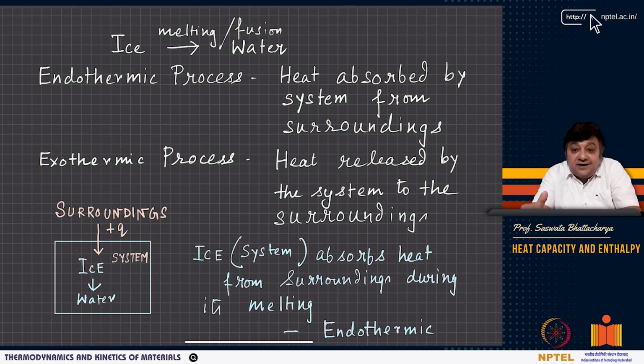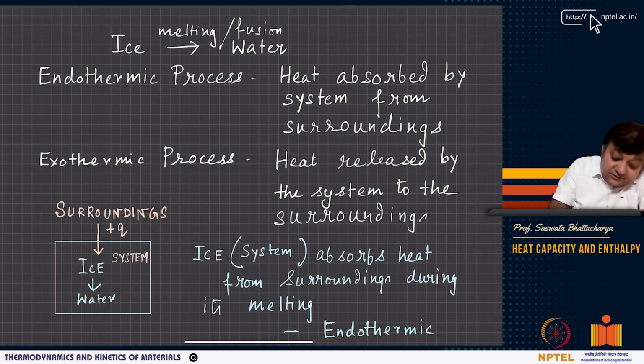An endothermic process is one where heat is absorbed by the system, coming from the surroundings. And where heat is released by the system to the surroundings, it is called an exothermic process. So there are two types of processes: in one case heat is absorbed, and in the other it is given out.